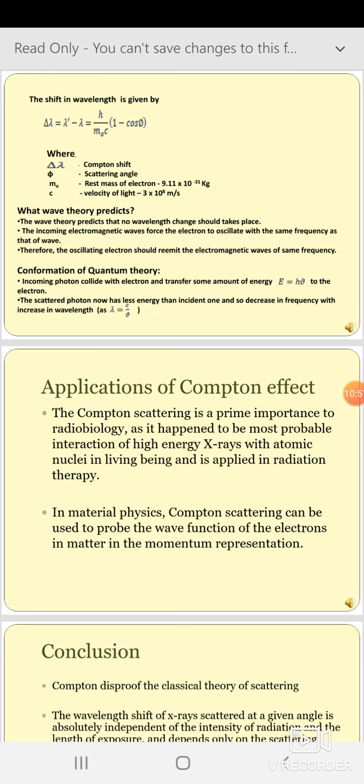The incoming electromagnetic wave forces the electron to oscillate with the same frequency as that of the wave. Therefore, the oscillating electron should re-emit electromagnetic waves of the same frequency.